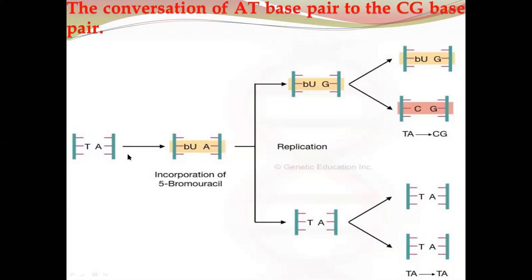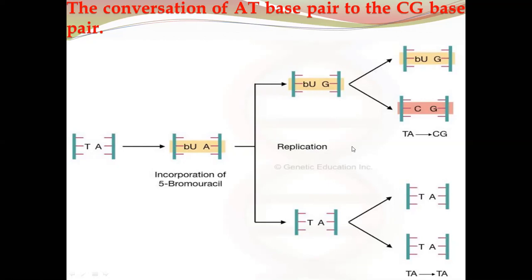And when this thymine is replaced with the bromouracil during replication, there will be two different strand syntheses. In one, the 5-bromouracil will pair with the guanine, and in the second strand, where there is the adenine, the adenine will bind with the thymine. Thymine will be incorporated into this normal strand, but this one will be 5-bromouracil paired with the guanine.